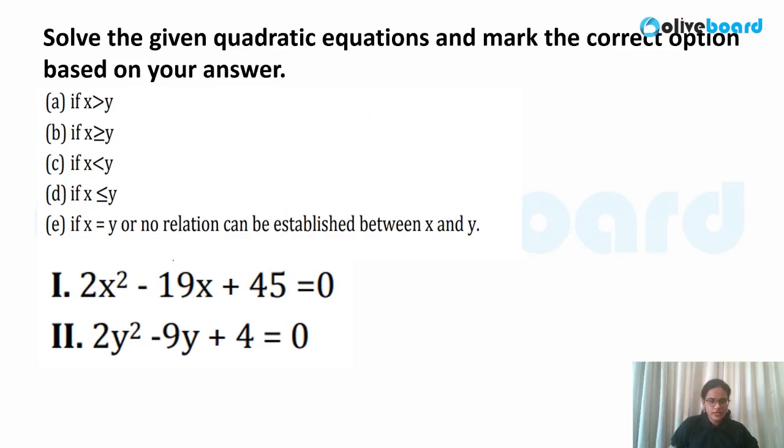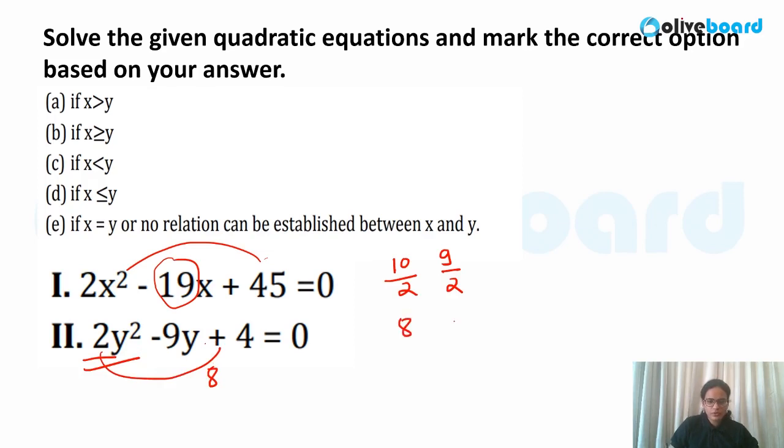So here the addition value is 9 and 45 twos are 90. So what are you getting? The roots will be 10 and 9 divided by 2. Here also coefficient is 2, so no need to write 2 here. Okay, and this is 4 twos are 8. So what will you get? One root will be 8 and 1. Both are divided by 2, so it doesn't matter, don't write this.